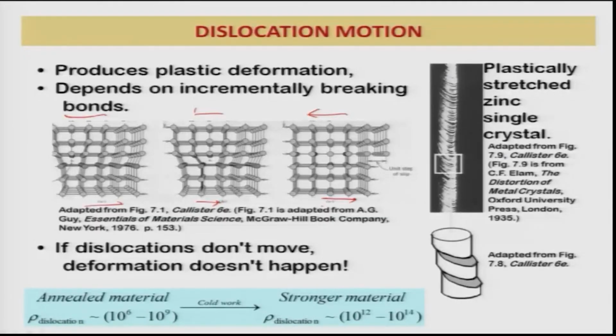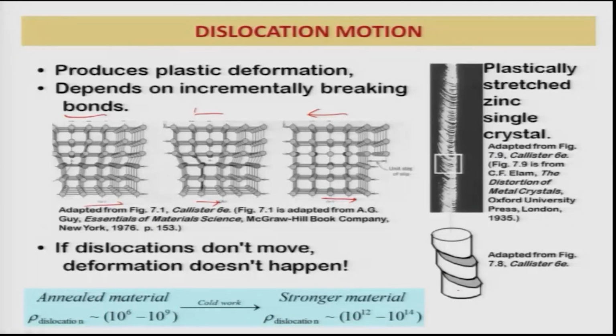Now, in a plastically stretched zinc crystal, that is what is shown here. You see that dislocation motion leads to the formation of this kind of slip bands on the surface of the crystal. In a normal material, if we measure the dislocation density, it is of the order of 10 to the power 6 to 10 to the power 9 per meter square.